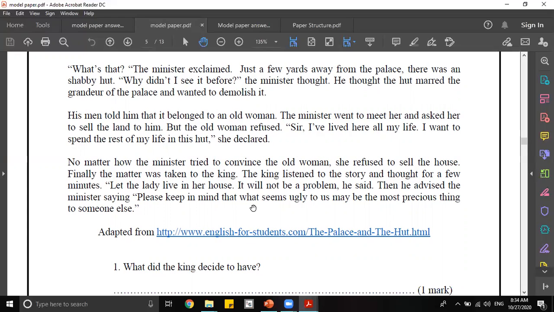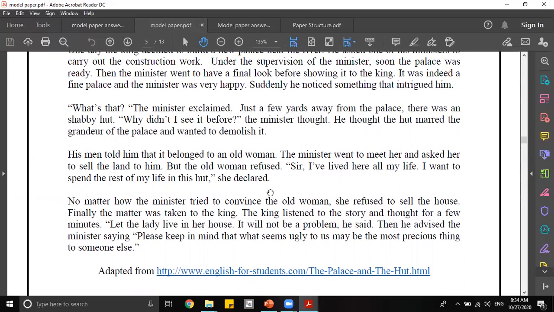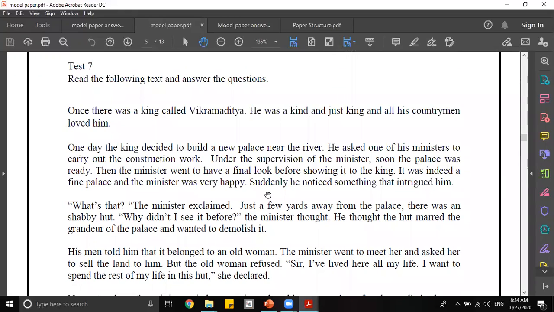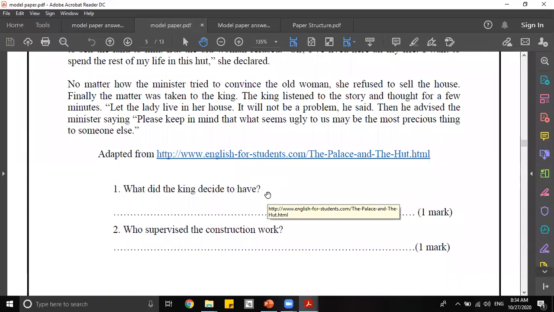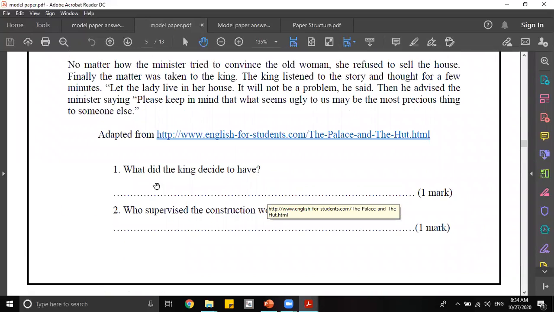Then he advised the minister, saying, "Please keep in mind that what seems ugly to us may be the most precious thing to someone else." So it's a very short comprehension. So let's move on to the questions.